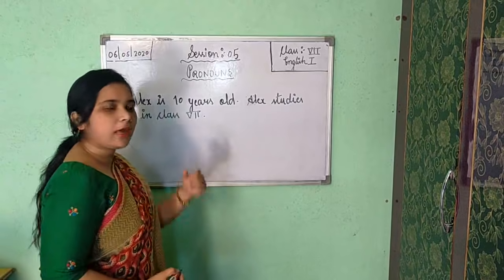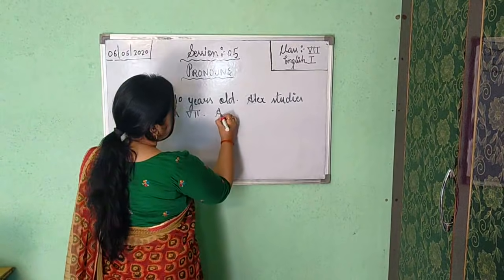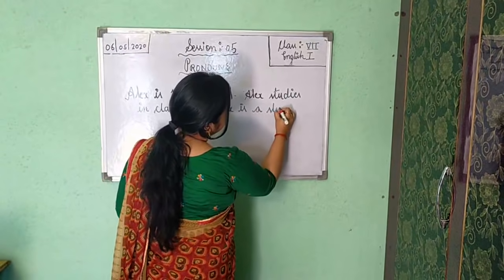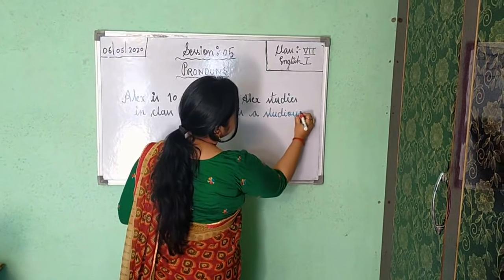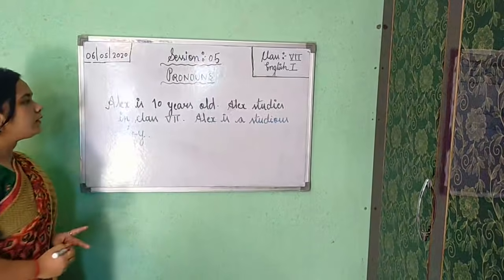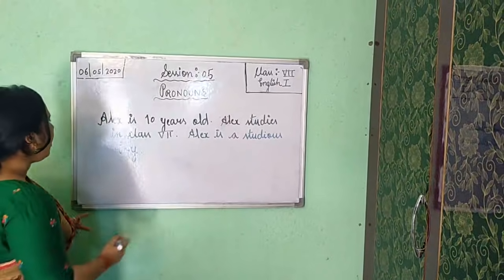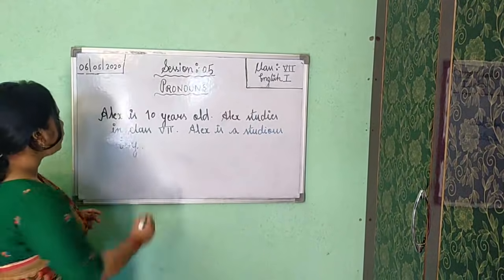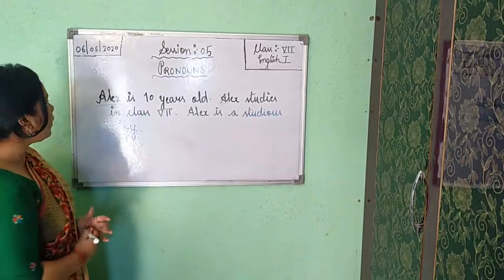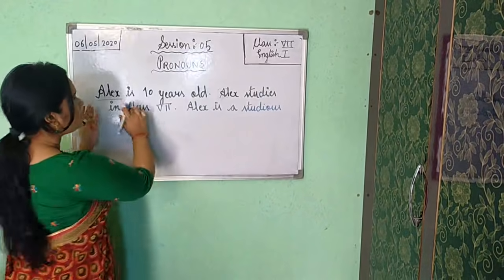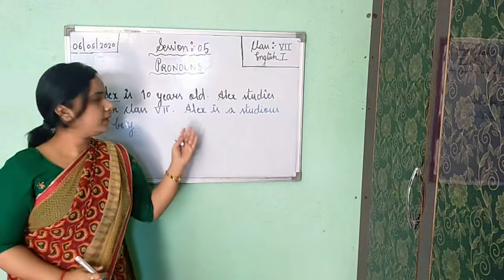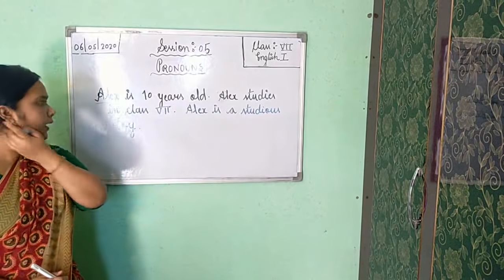Now one more sentence I will write. Alex is a studious boy. Okay, so in all 3 sentences you can see we are talking here. I am talking about only one person. Okay, that is Alex. So here we are talking about only one, that is Alex. Alex is 10 years old. Now Alex studies in class 7. Third one, Alex is a studious boy. 3 you are getting.